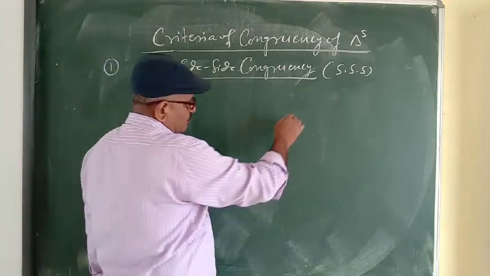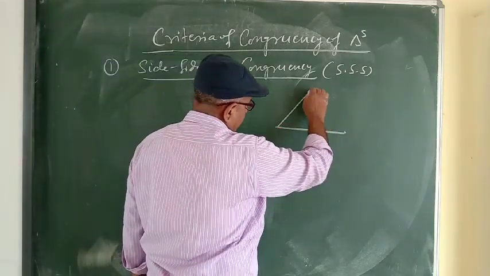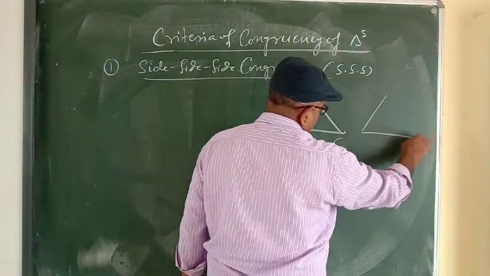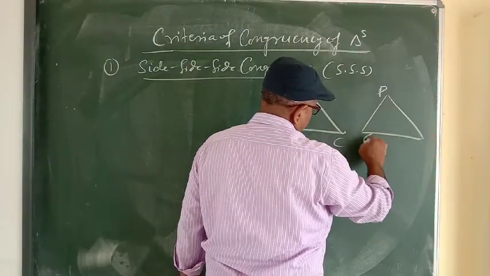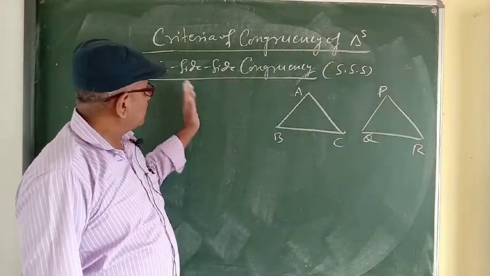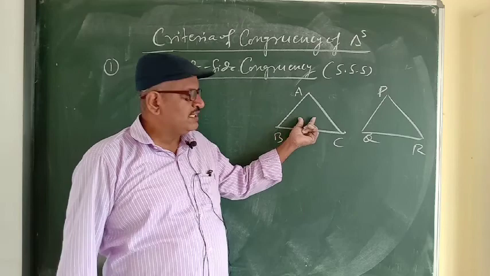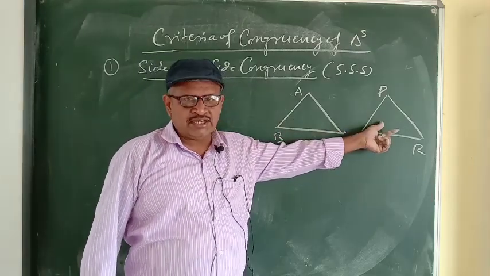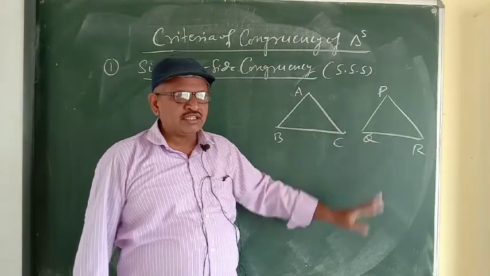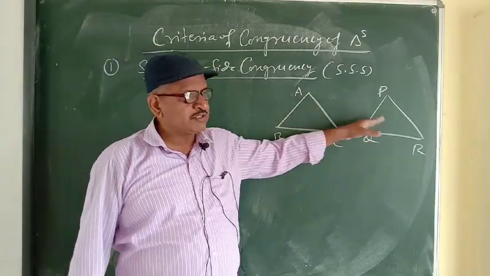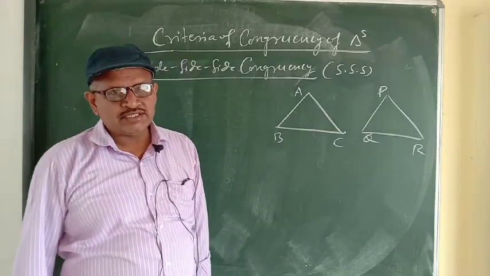So we can take two triangles, triangle ABC and triangle PQR. Side, side, side means if all the three sides of one triangle are equal to the corresponding three sides of the other triangle, then both the triangles are congruent.